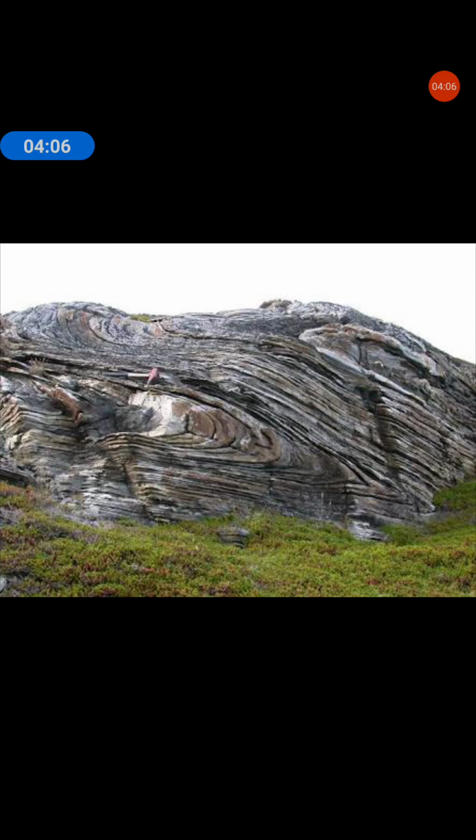So this is all about deformation. See, structure consists of a geometrical arrangement of planes, lines and surfaces. So the attitude of this orientation suggests the interaction between the deforming forces and the pre-existing rock masses. So this is the process which changes the shape or form of a rock mass, that is the process responsible for the development of geological structures.